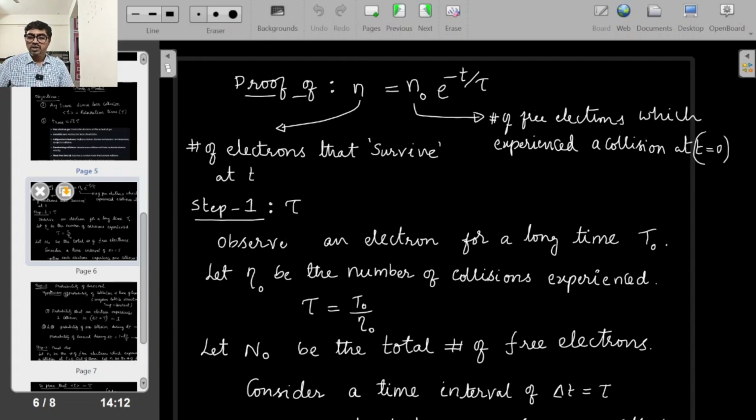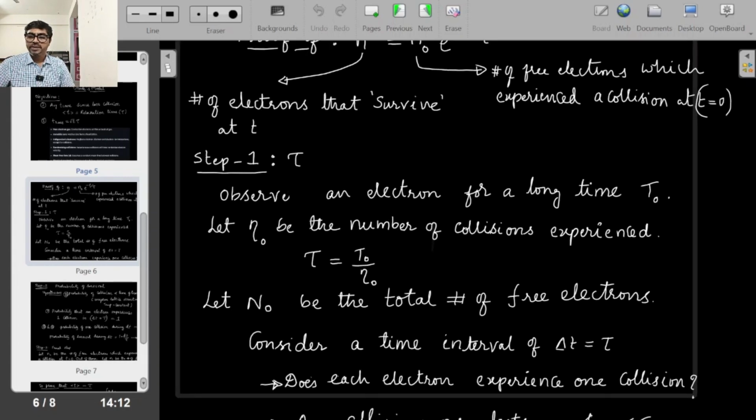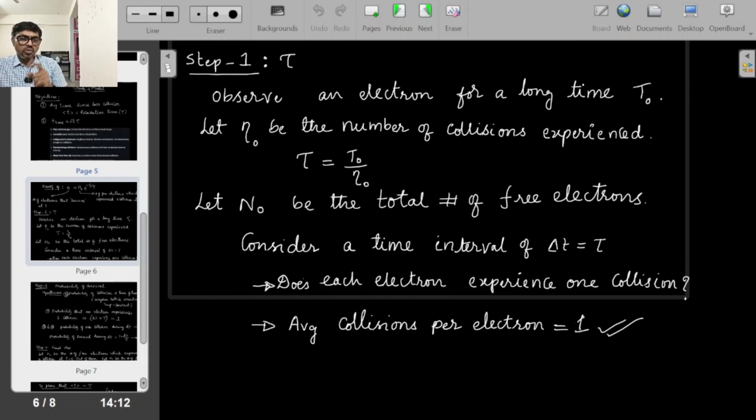First, step 1 is about the relaxation time. You consider one electron for a long duration, and in that time a very large number of collisions would happen, let us say eta naught. Total time is t naught, and t naught by eta naught is the relaxation time. Let us say the relaxation time is 1 nanosecond, for example. That means after every 1 nanosecond, on an average, an electron will experience one collision.